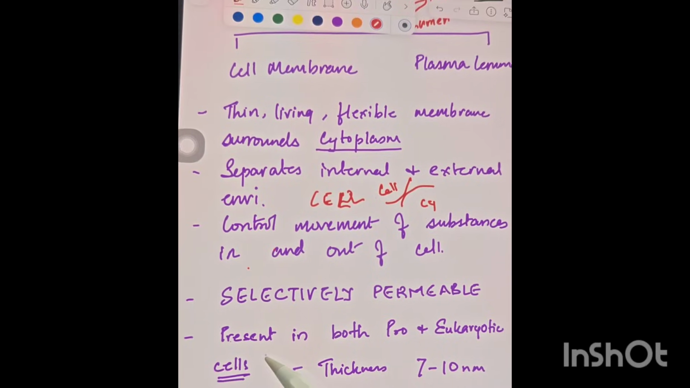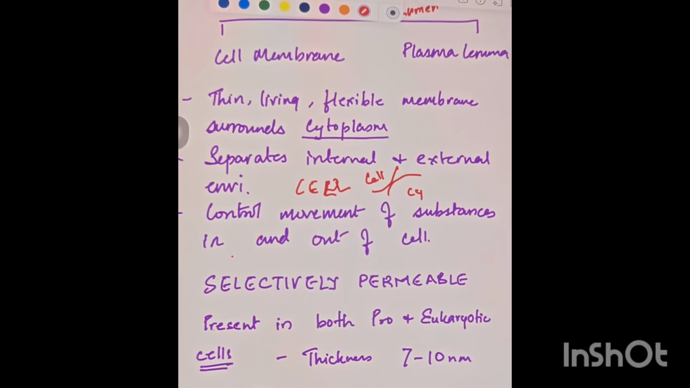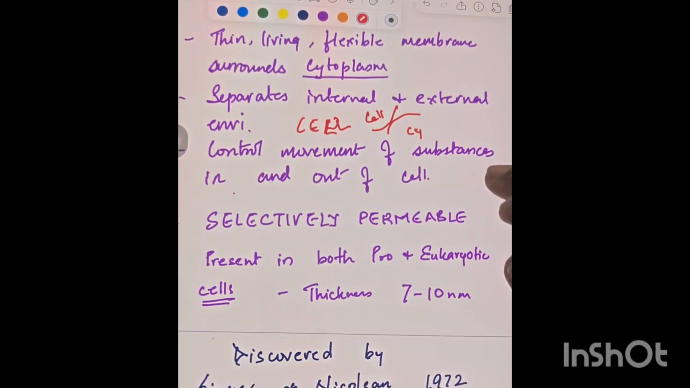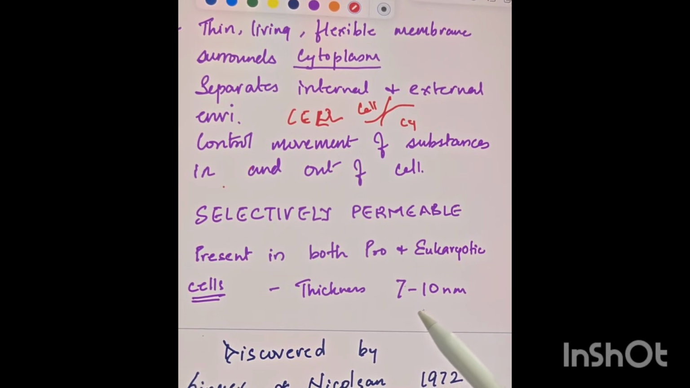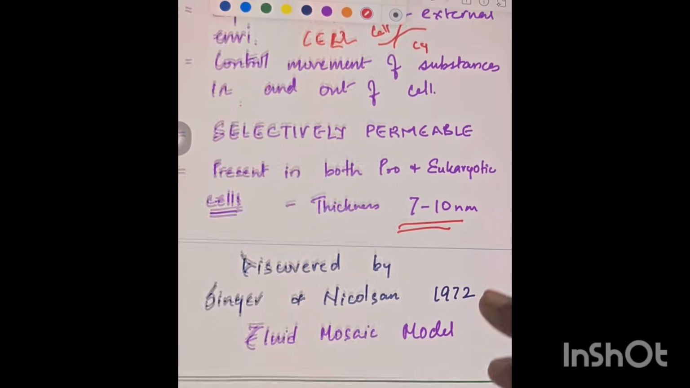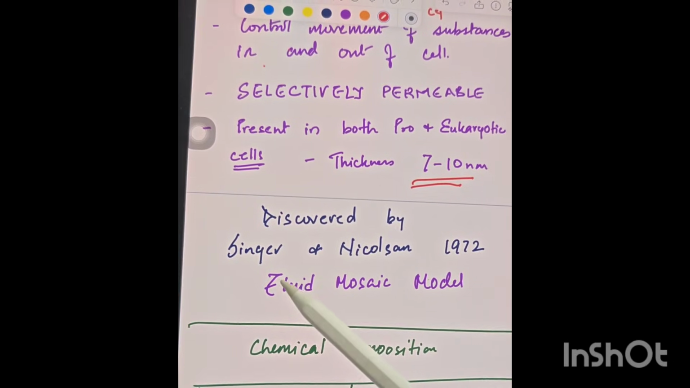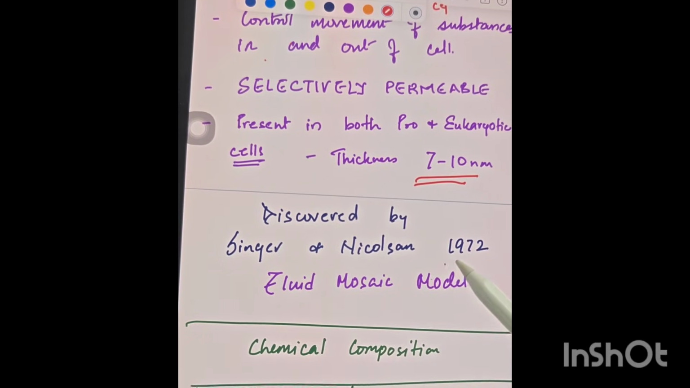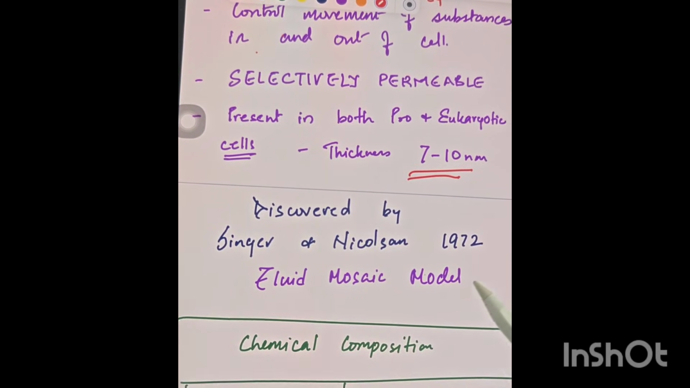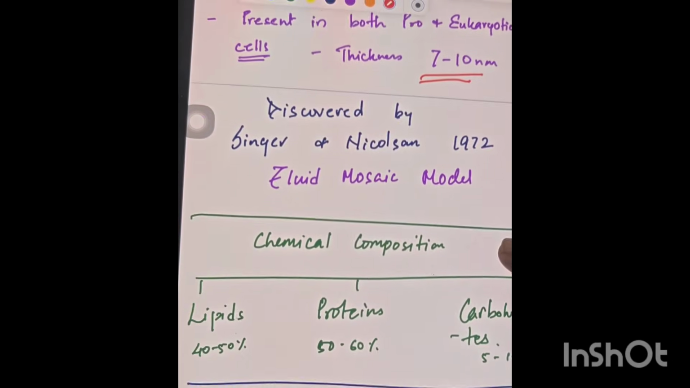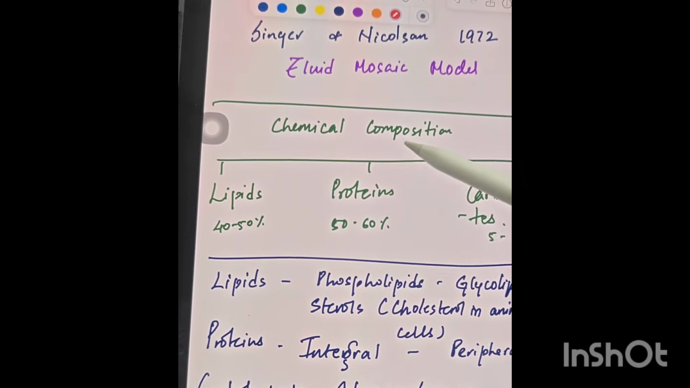Okay, next, it is present in both the prokaryotic cell and the eukaryotic cell, as I mentioned earlier, and the basic thickness of the membrane is 7 to 10 nanometers. Next, who discovered the plasma membrane? It was discovered by Singer and Nicolson in 1972, and they gave the Fluid Mosaic Model. So we will discuss that also, but first we will see the basic chemical composition of the plasma membrane.